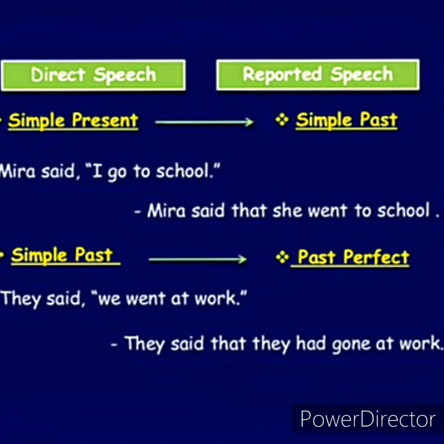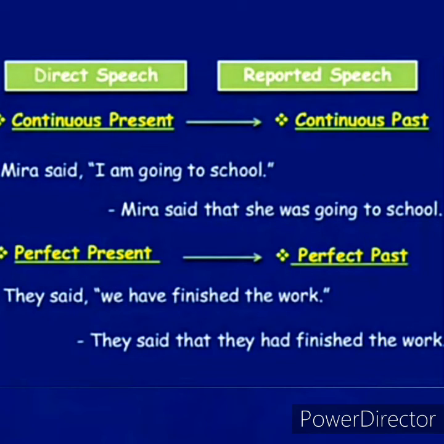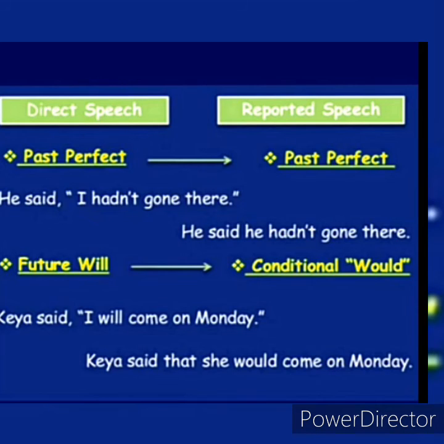Then, they said, we went to work. This sentence is in simple past. It will change to past perfect. They said that they had gone to work. In the same way, present continuous will change to past continuous, present perfect to past perfect. Past perfect will remain the same, and future tense will change to would.